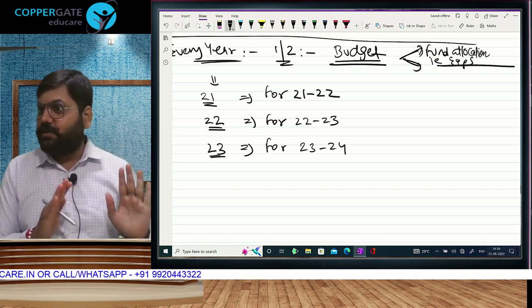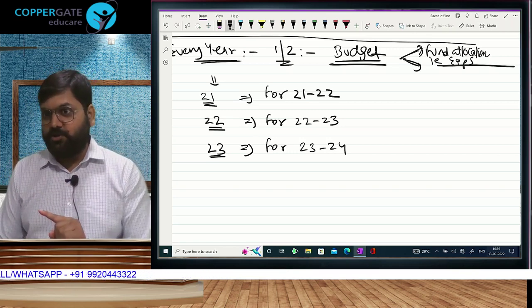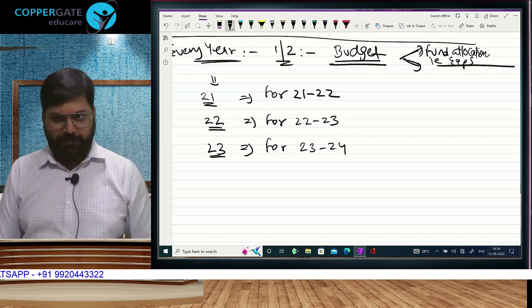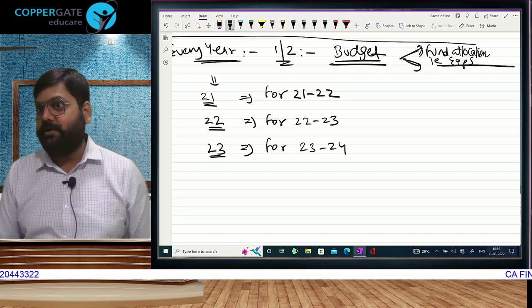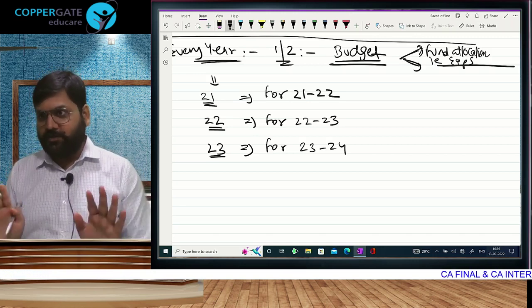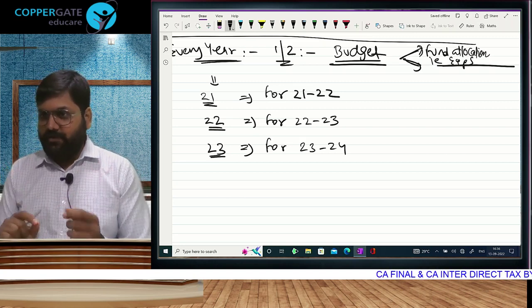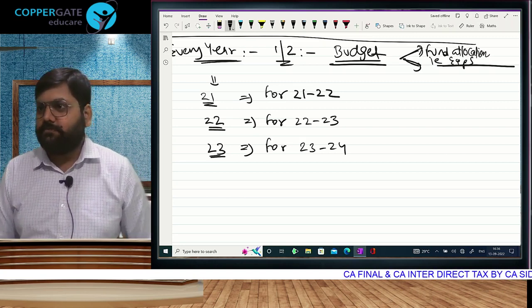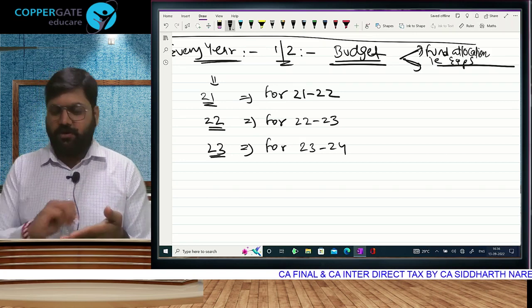Earlier finance ministers used to speak on this part for 1 hour. 10 o'clock ko budget speech used to start, 11 o'clock ko this part used to get over, and second part used to start. Second part is something that we are all interested in, it is relevant for us here. First part is irrelevant. So 10:50 ko I used to sit with paper and pen. जैसे ही finance minister will keep on giving the proposal, I note down.